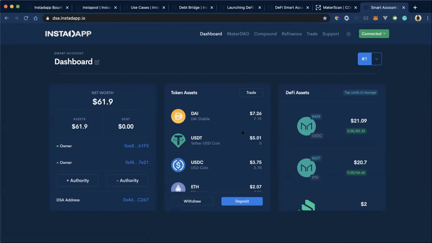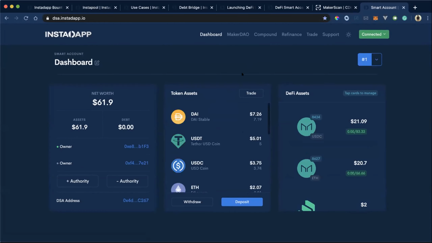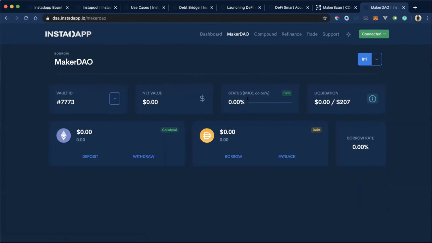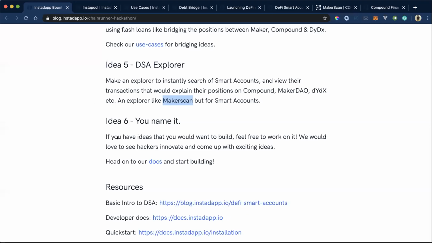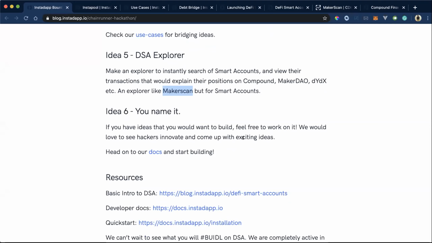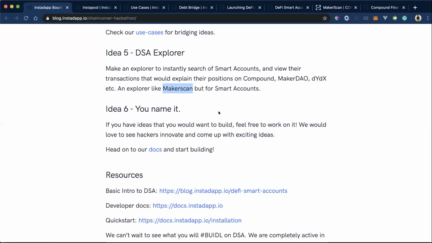So this is the dashboard. In this you can manage MakerDAO, Compound. In a similar way, we are expecting you to build a DSA Explorer for searching all the smart accounts, viewing transactions, and explaining the Compound, MakerDAO or any protocol position.